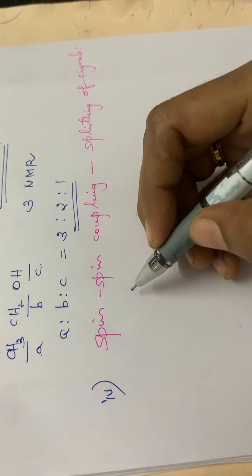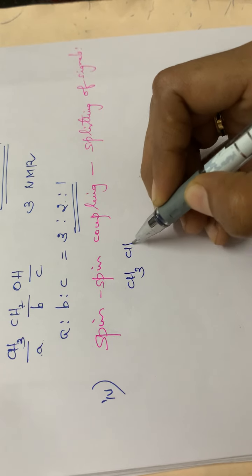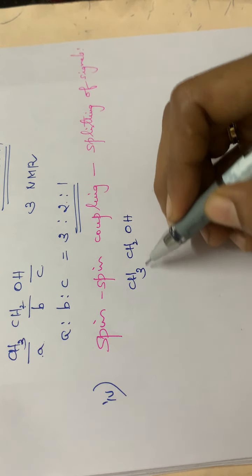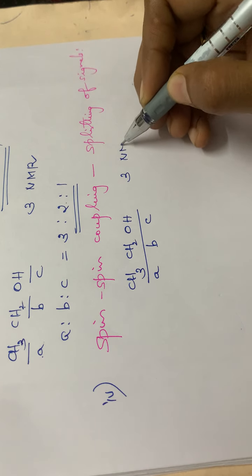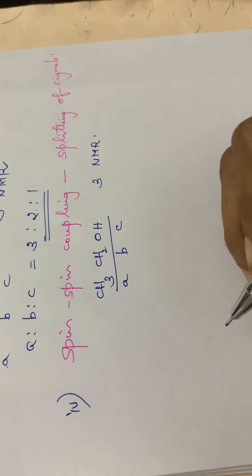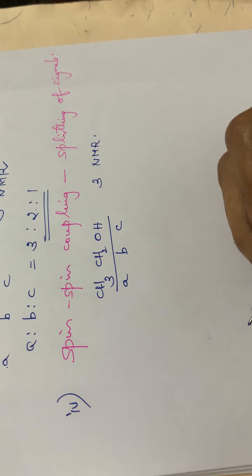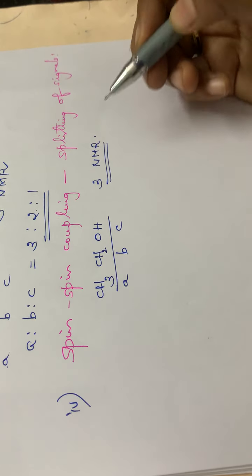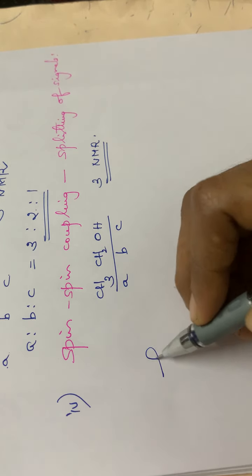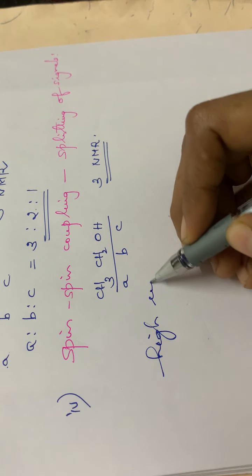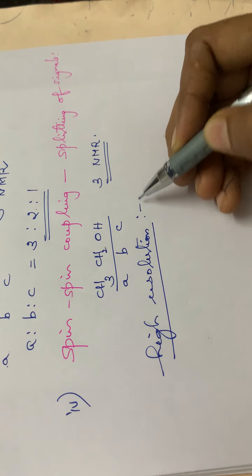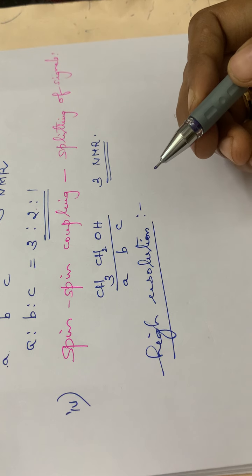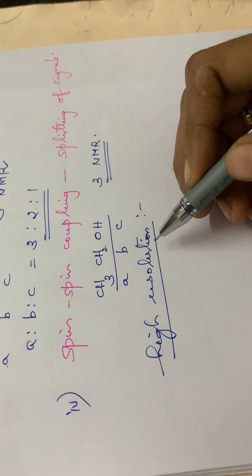See here in the case of ethyl alcohol, CH3CH2OH, how many NMR signals are there? 3 types of protons, therefore 3 NMR signals are present. Normally under low resolution we will have 3 NMR signals, and at high resolution these peaks will be split up again. Through high resolution the signals will be further split.